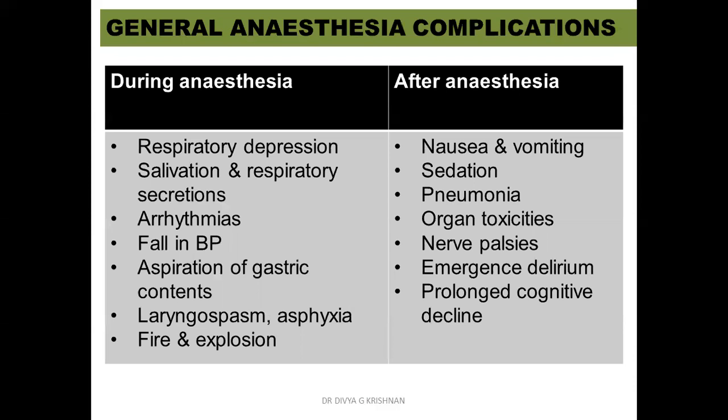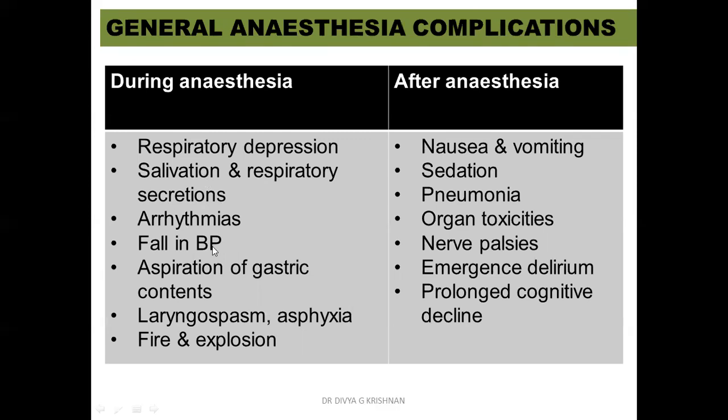Now, there are complications which can occur during general anesthesia and even after anesthesia. Some of the complications that can occur during anesthesia are respiratory depression, salivation and respiratory secretion. This is the reason why we usually administer a pre-anesthetic medication like glycopyrrolate and atropine, which you have learned in ANS, to decrease the secretions.